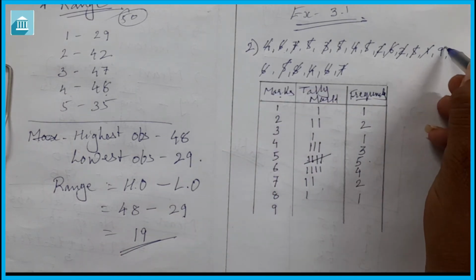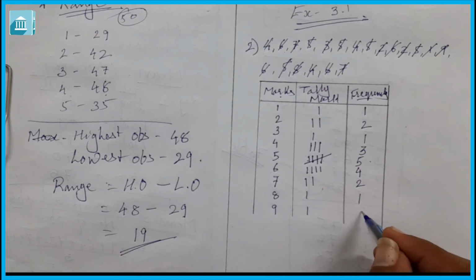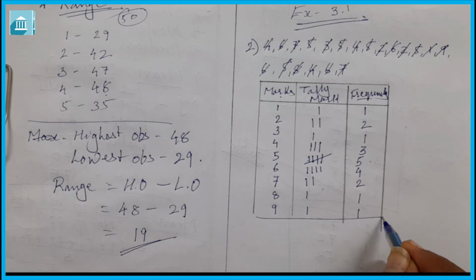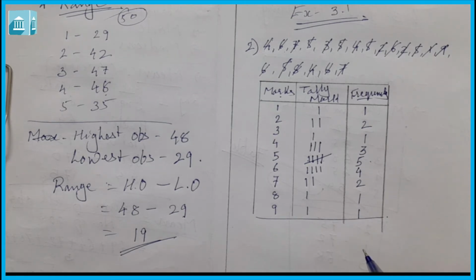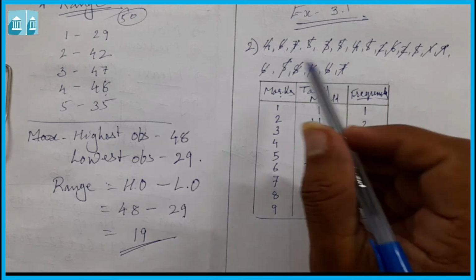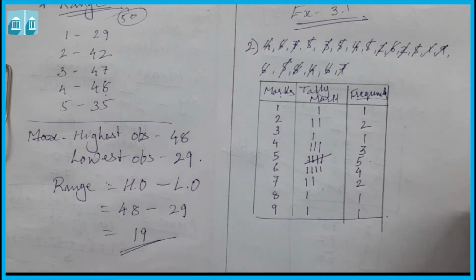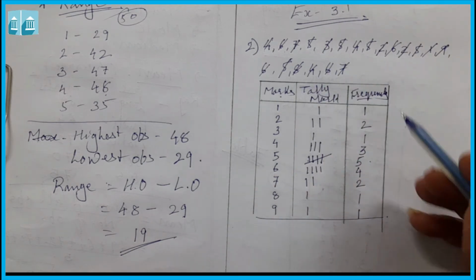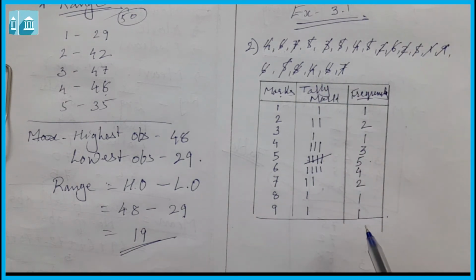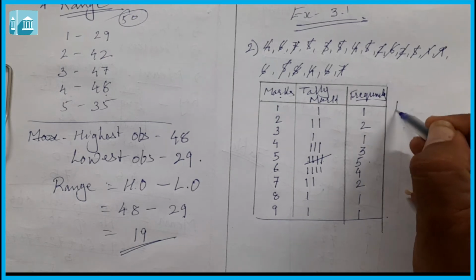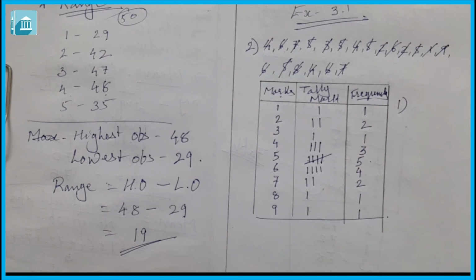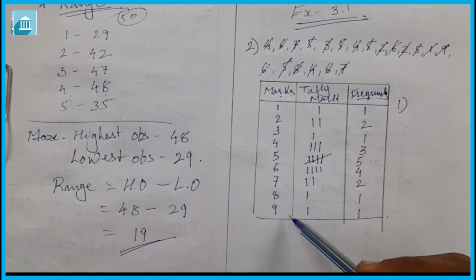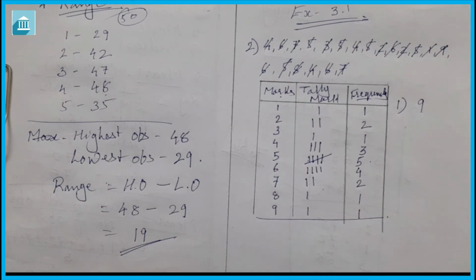Then we have to write 9. 9 is also 1 time. So here it is 1. So in this way we can end the tabular form. Now why did we cut it like this? So that no number will remain, and we will get all the numbers. Now the first question is which number is the highest. So from here we can easily get that 9 is the highest.